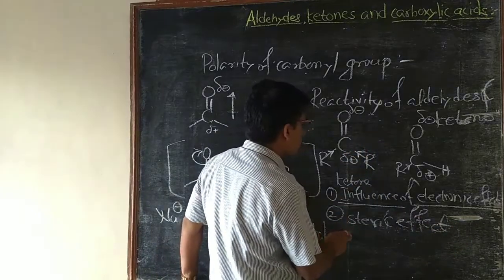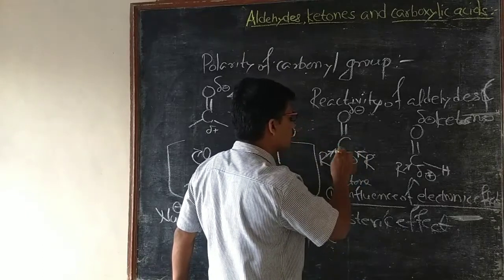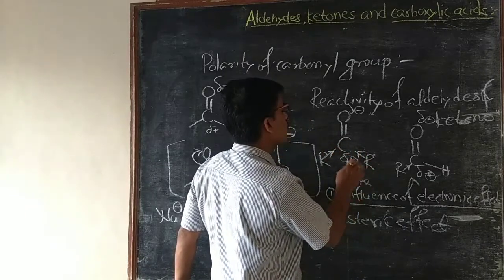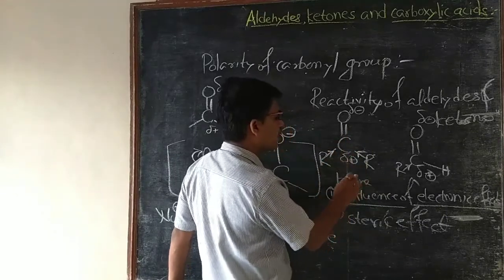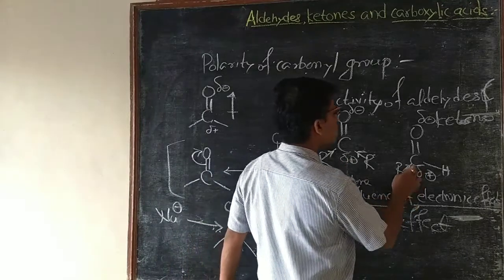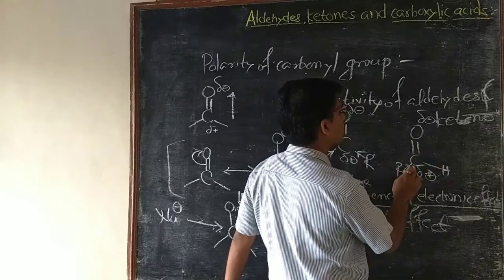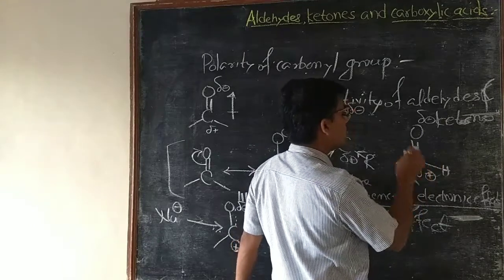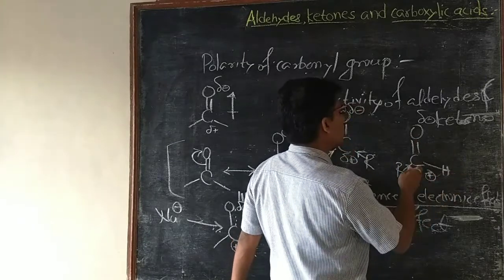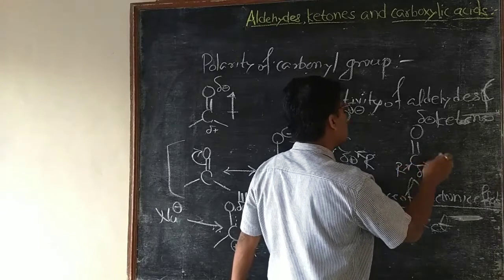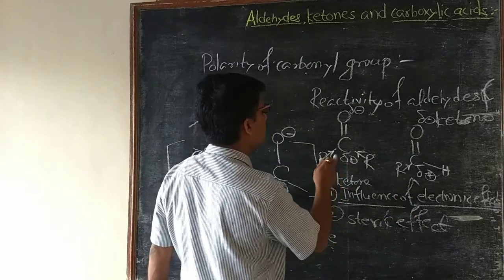In ketones, two bulky alkyl groups are present in the way of the incoming nucleophile. Therefore, it is more crowded, that is, sterically hindered. In aldehydes, only one bulky alkyl group is present in the way of the incoming nucleophile. Therefore, it is less crowded, that is, less sterically hindered, so the incoming nucleophile attacks the carbonyl carbon easily. Therefore, aldehydes are more reactive than ketones.